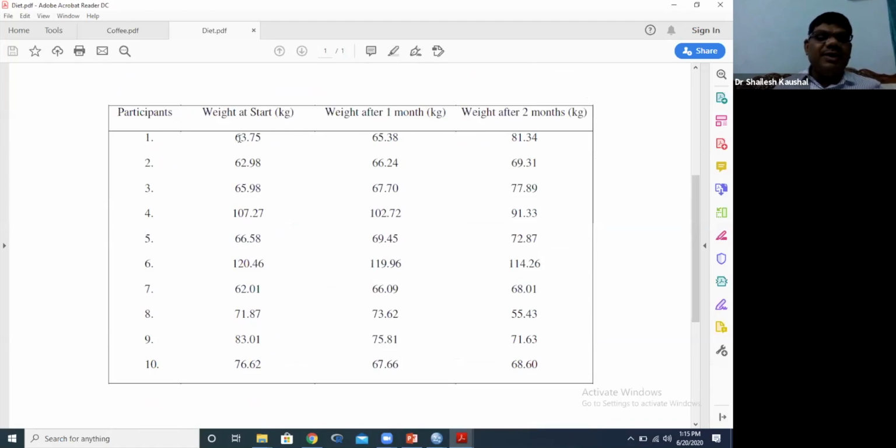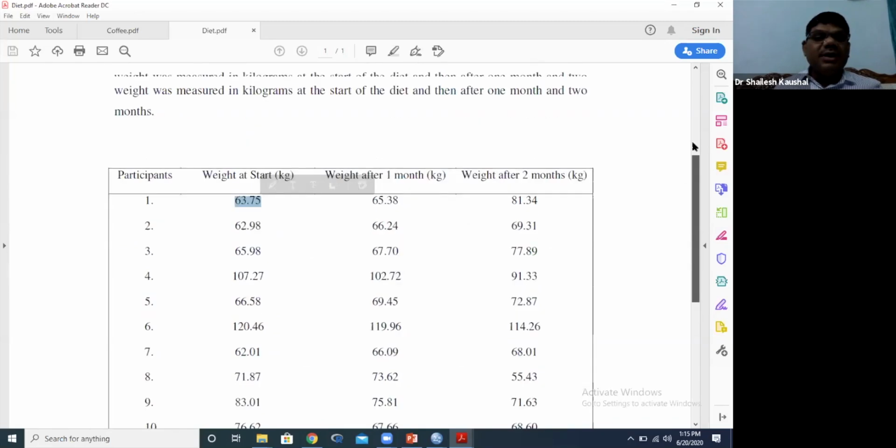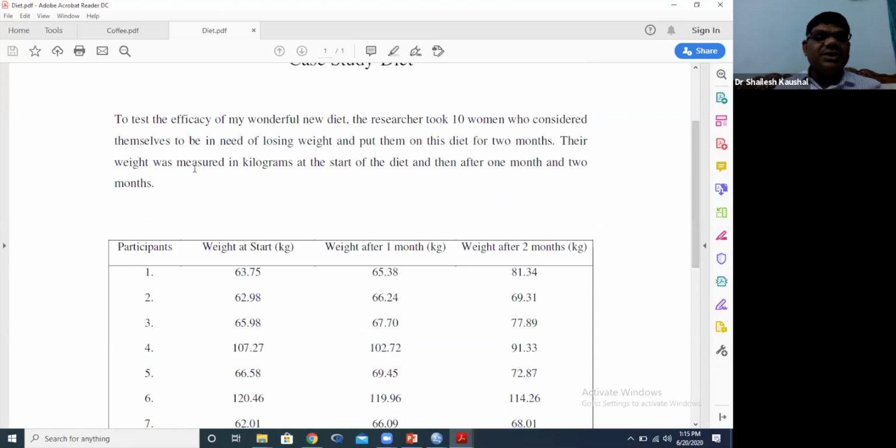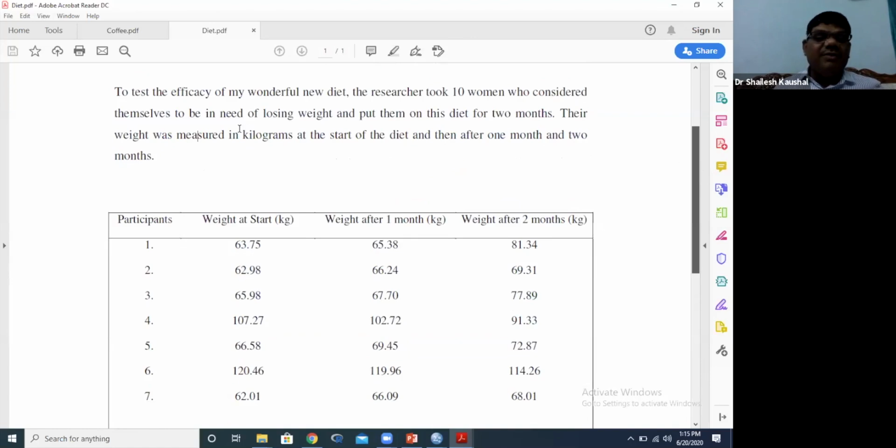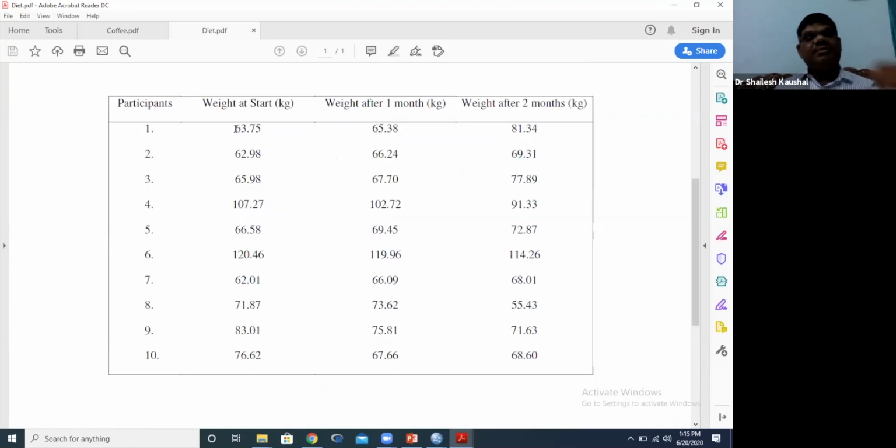Baseline we measured, the dietitian is measuring weight at base level. 10 women participated in this case study. The weight of the first woman is 63.75.